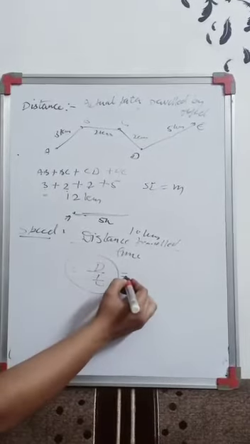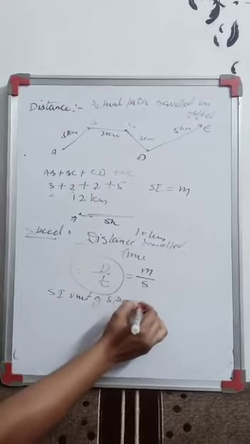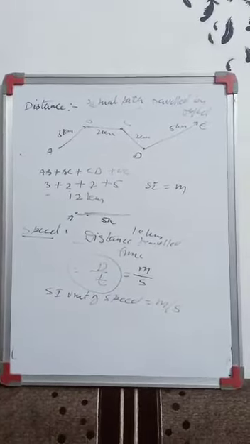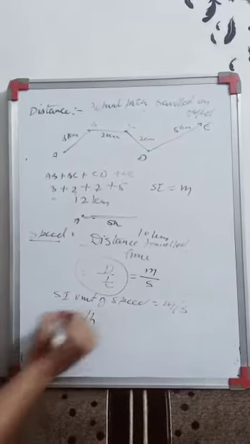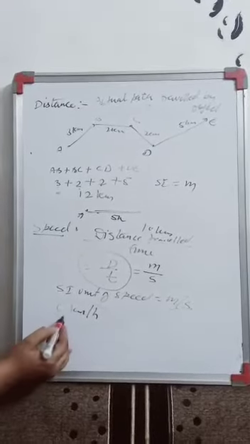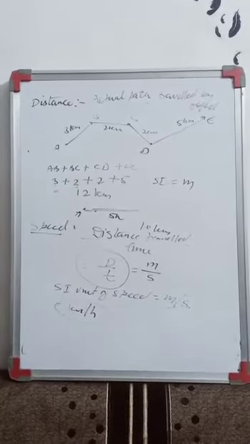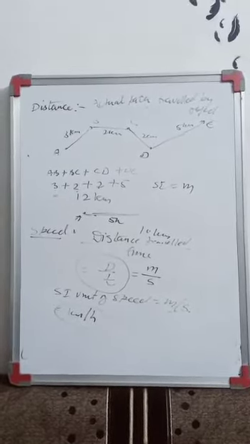So the SI unit of distance is what? Meter. The SI unit of time is what? Second. So the SI unit of speed is meter per second, right? The speed of fast moving objects like cars, aeroplanes, scooters is expressed in kilometer per hour. It's not the SI unit, but it is used for objects moving at higher speed, right? Now, how will you convert meter per second to kilometer per hour or kilometer per hour to meter per second?